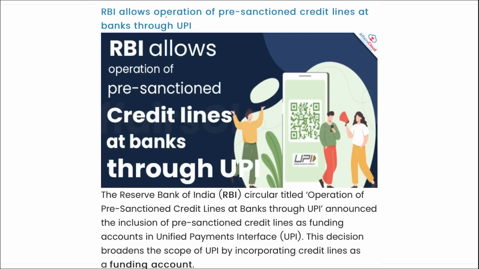Next, RBI has allowed operation of pre-sanctioned credit lines at banks through UPI. The RBI circular titled Operation of Pre-Sanctioned Credit Lines at Banks through UPI announced the inclusion of pre-sanctioned credit lines as funding accounts in UPI. The decision broadens the scope of UPI by incorporating credit lines as a funding account.